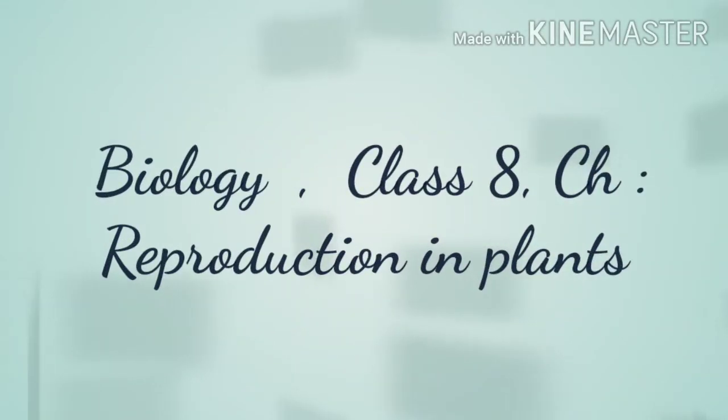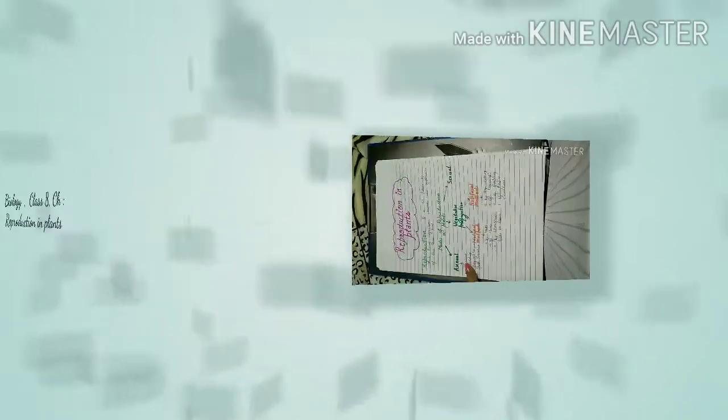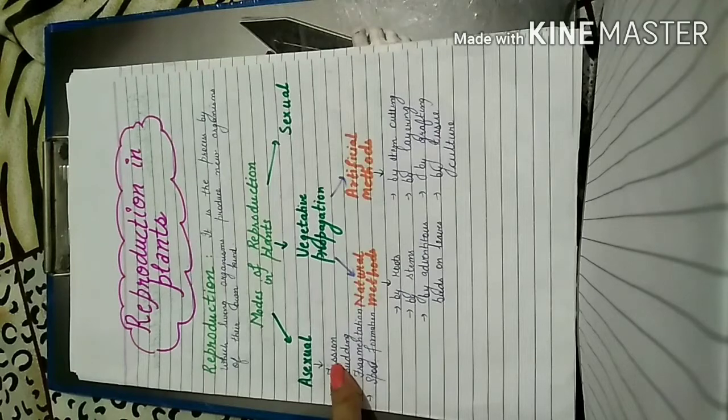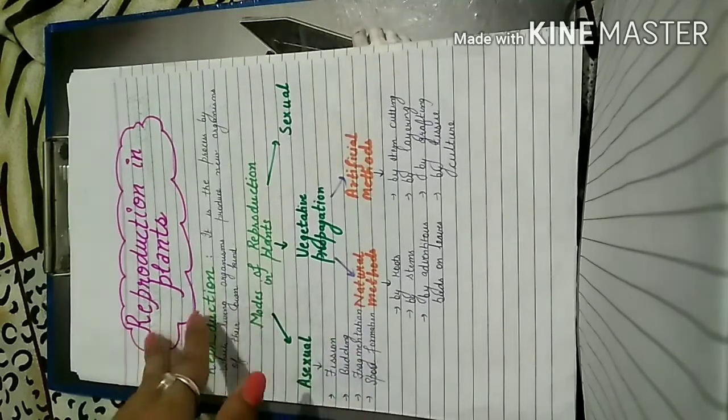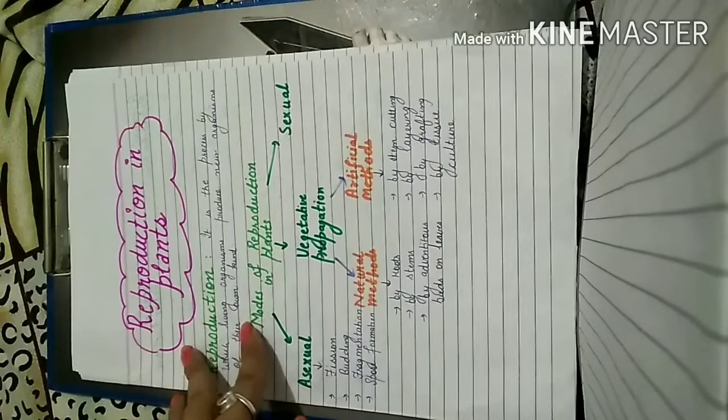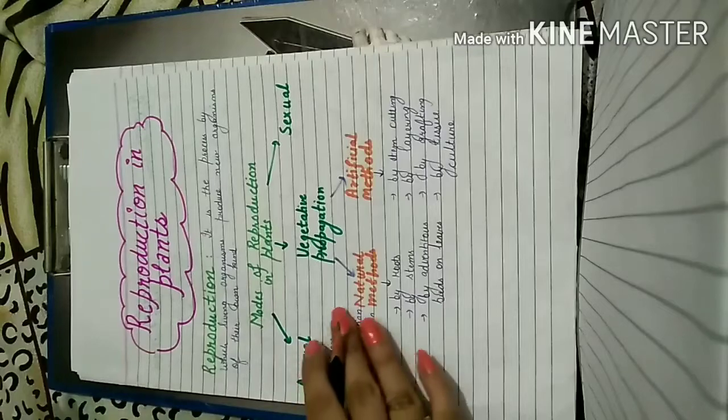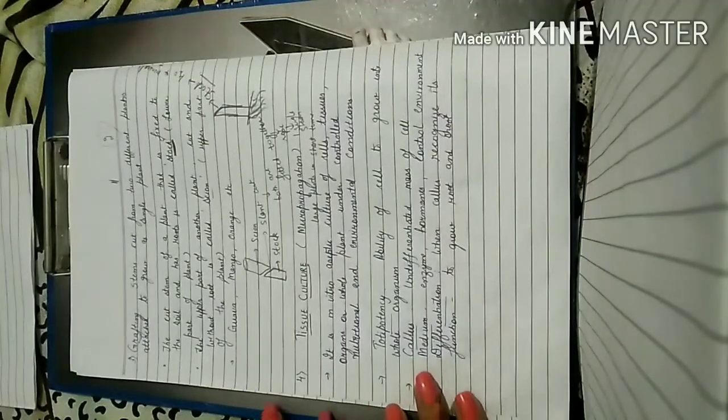In the previous video we have already studied the various modes of reproduction. This video is in continuation with the same chapter, but today we will study tissue culture. So let's start. What is tissue culture?